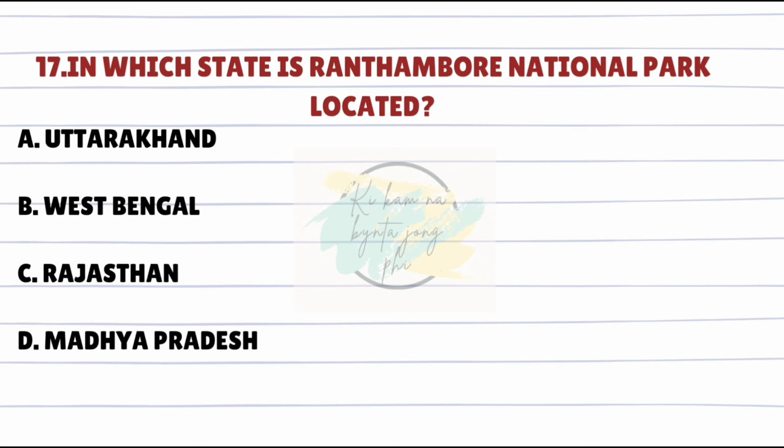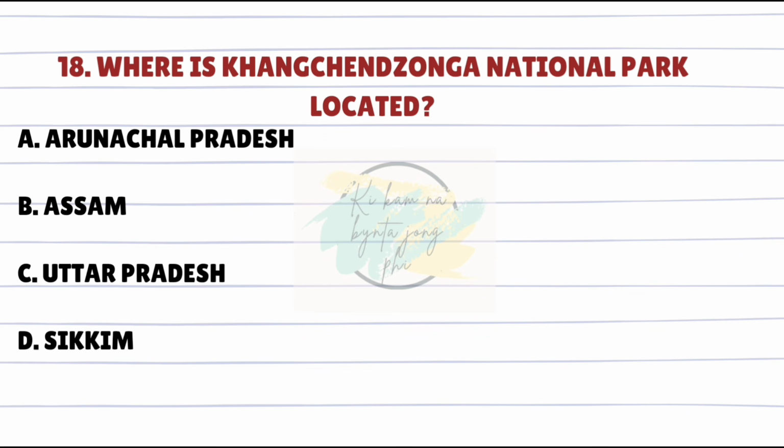In which state is Ranthambore National Park located? Answer is C. Rajasthan. Where is Kanchenjunga National Park located? Answer is D. Sikkim.